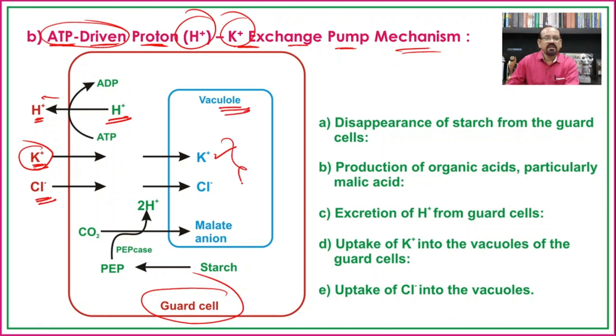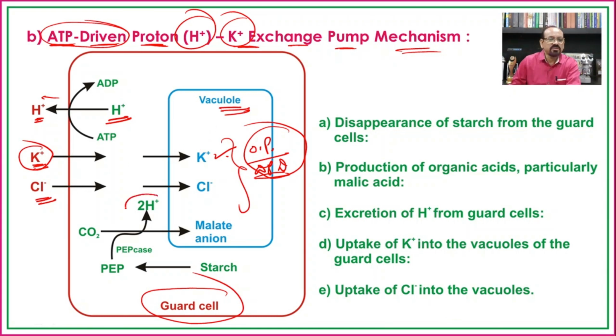Because of this, there is an increase in the osmotic pressure or DPD, and the water potential becomes more negative. So when the osmotic pressure or DPD of the guard cell increases, it is ready to absorb water from the surrounding cells.